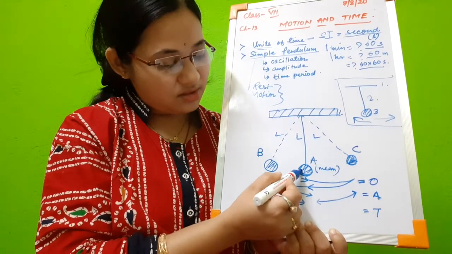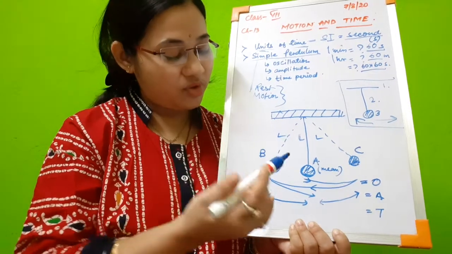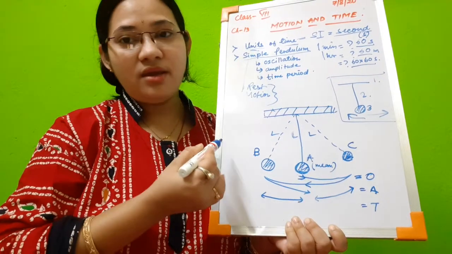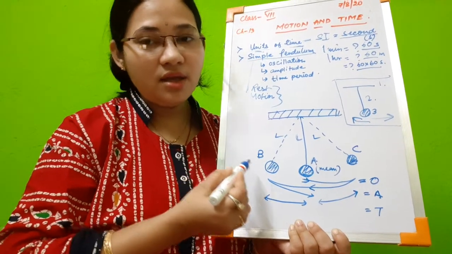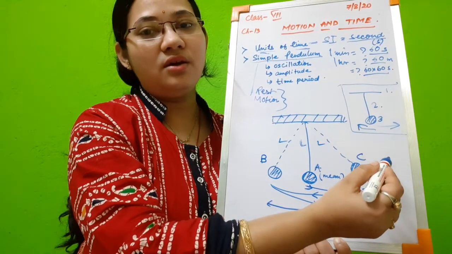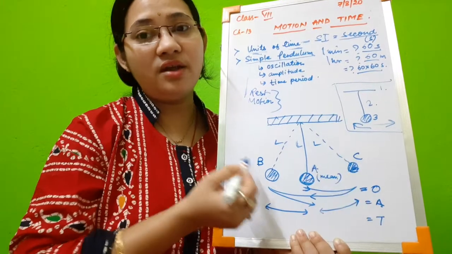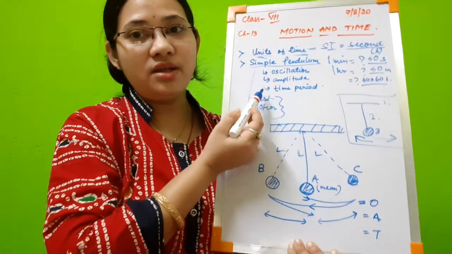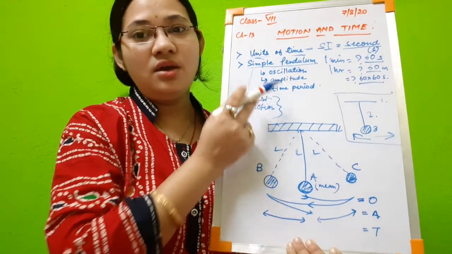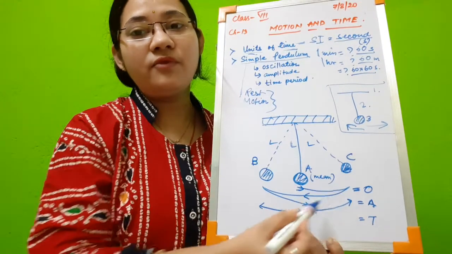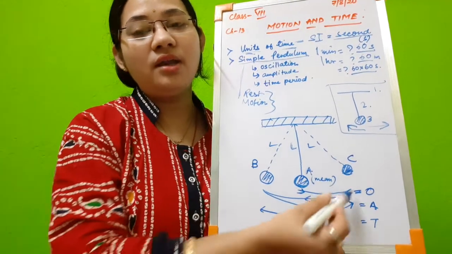So let us first suppose the bob moves from A to B, the extreme right, and then equidistant it moves to C. This to and fro movement is called oscillation. And what is one oscillation? Oscillation is a to and fro movement of the metallic bob.